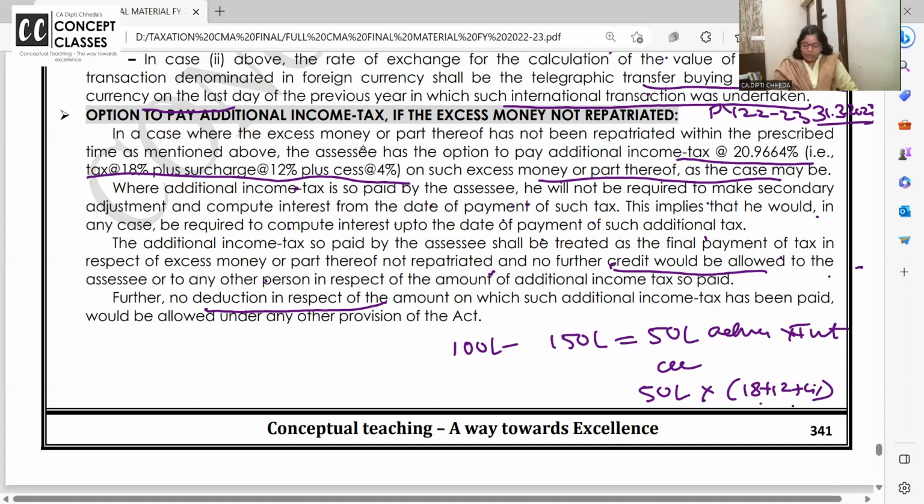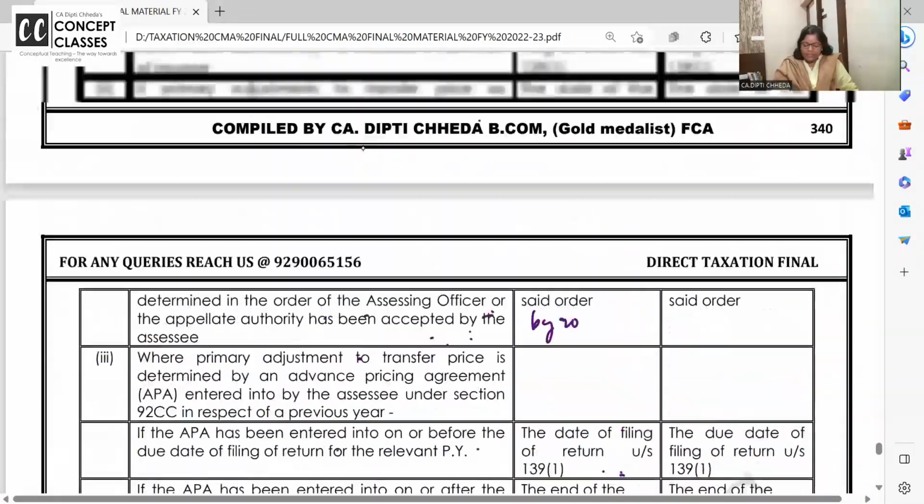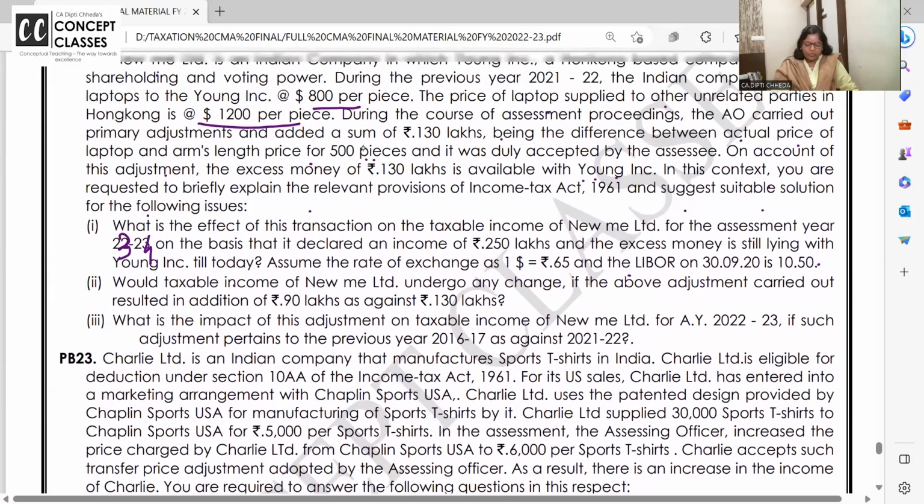All right, do you want me to repeat, or is everything clear until now? Then there are problems related to these. Now we should read this.